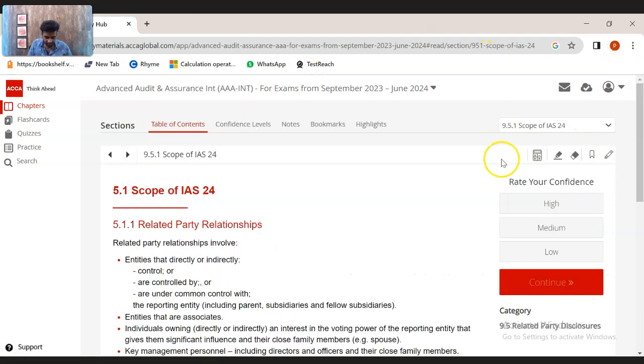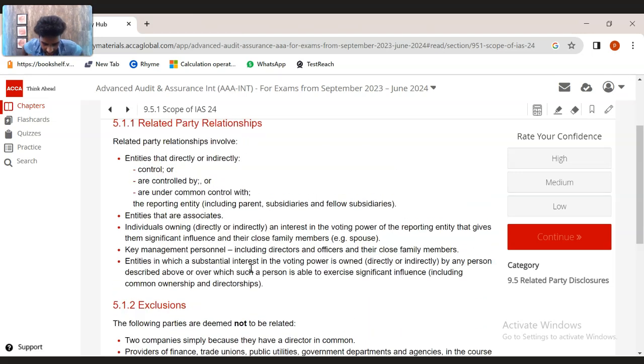Now, as per IAS 24, related party relationships involve entities that are directly or indirectly controlled, or are controlled by, or are under common control with the reporting entity. So if we have a reporting entity A, then the reporting entity A will have shareholders who will be controlling the entity. The A entity will be a subsidiary. There could be a parent entity which will have direct investments, etc. So related party relationships are the relationships between the entity A and the parties who are related to it.